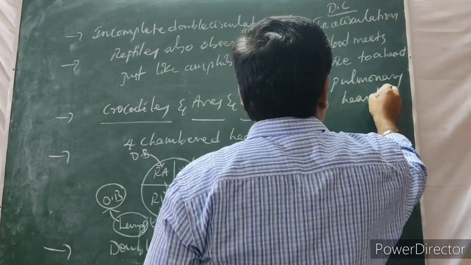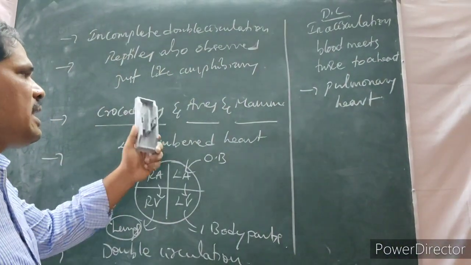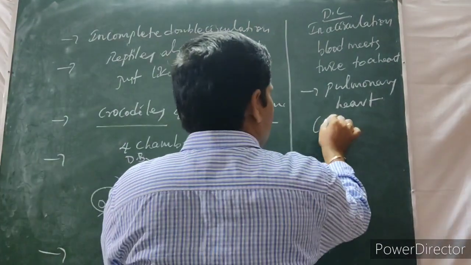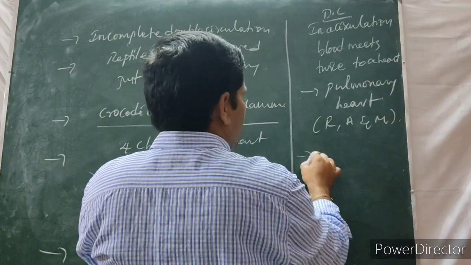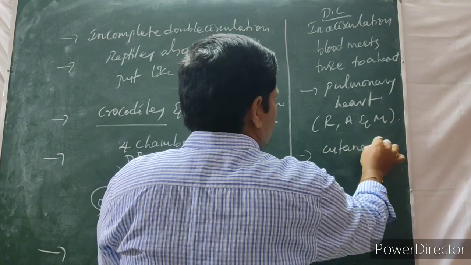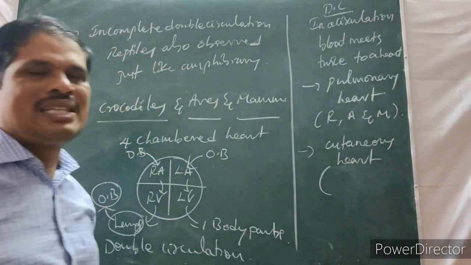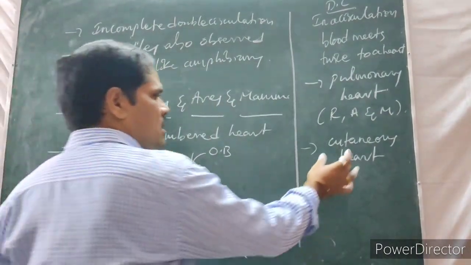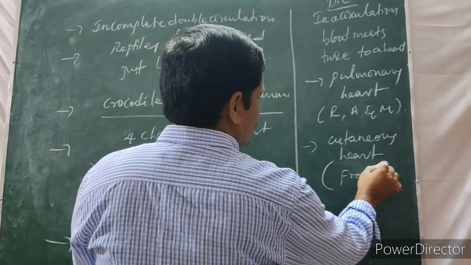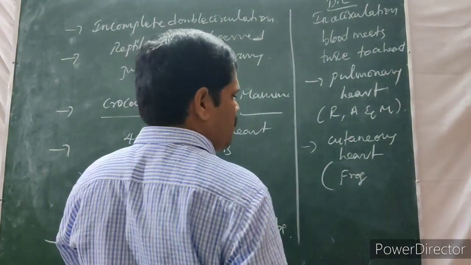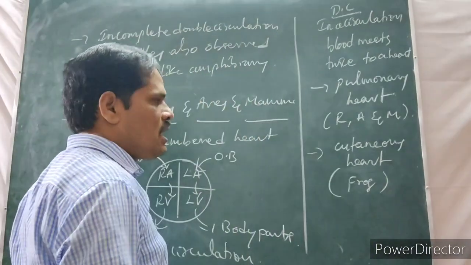With the help of the lungs only, blood is oxygenated. That's why it is called the pulmonary heart. So the pulmonary heart is commonly seen in reptiles, aves and mammals. Then the cutaneous heart, where is it observed? What is the meaning of cutaneous heart? Oxygenation of blood is done with the help of the skin. This is called the cutaneous heart, commonly seen in the frog. And the pulmonary heart is also observed in the frog. So the frog is an example of both the pulmonary heart and the cutaneous heart.